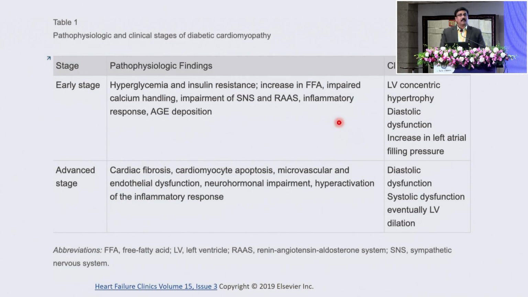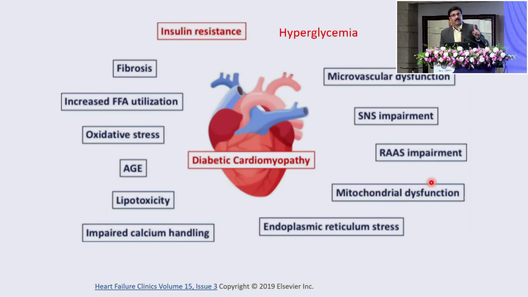Now, how does this work? There are 2 stages of heart failure. One is the early stage, wherein there is a concentric left ventricular hypertrophy, diastolic dysfunction, and increase in LA pressure, the classical pressure. Advanced stages can go in for more advanced diastolic dysfunction, systolic dysfunction, LV ultimately gets dilated. So this is the advanced stage. And the pathogenesis is huge. Like you look at anything related to diabetes that has been spoken of today, everything is put in this slide. So I will not go into this. I think leave it at that.